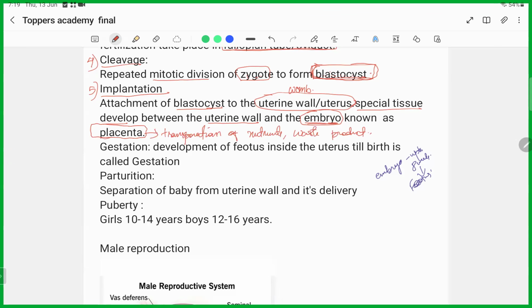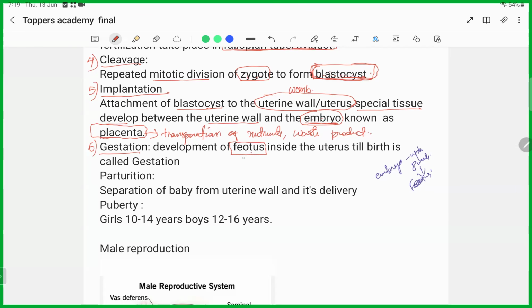Okay, this placenta. And coming to the term gestation. What is gestation? When we talk about gestation, it means the development of the fetus. Fetus is also another term for the developing child. Okay, embryo, fetus, in medical terms we use these when the actual baby is in the development stage and not fully formed, they will use the term embryo and fetus.